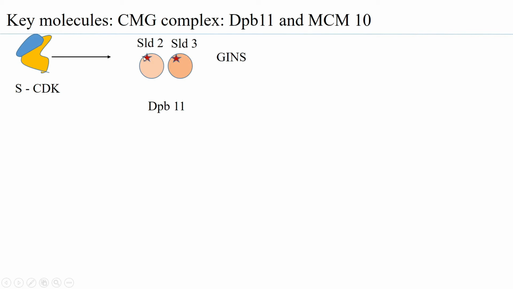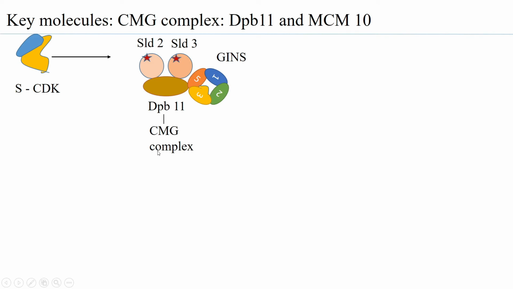The phosphorylation of SLD2 and SLD3 enables recruiting DPB11. When DPB11 is bound to SLD2 and SLD3, it is now able to associate with GINS. So this association with GINS actually allows DPB11 to bind to the CMG complex.